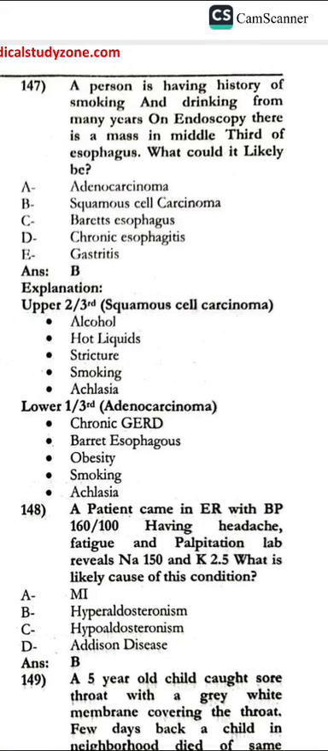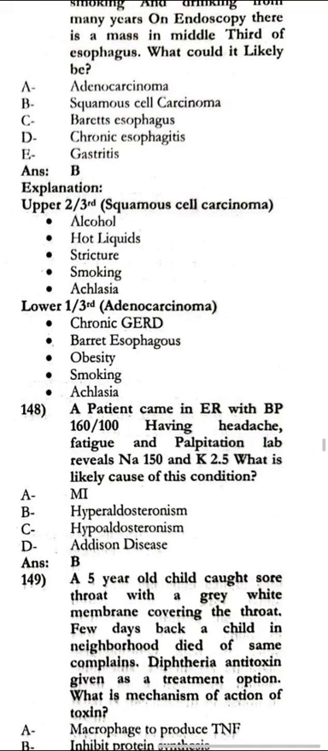A person has a history of smoking and drinking for many years. On endoscopy, there is a mass in the middle third of the esophagus. Could it be squamous carcinoma? We have to remember it: the upper two-thirds would be squamous carcinoma, and the lower one-third is adenocarcinoma.